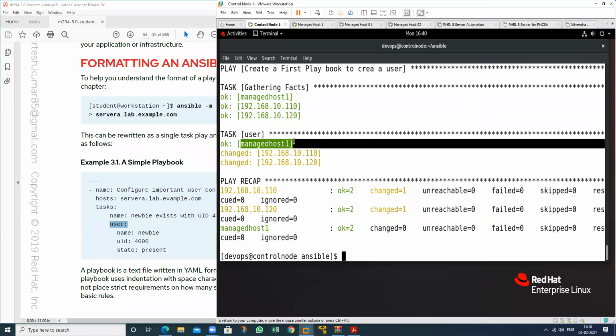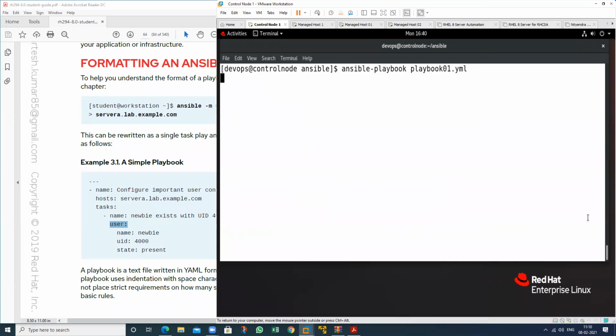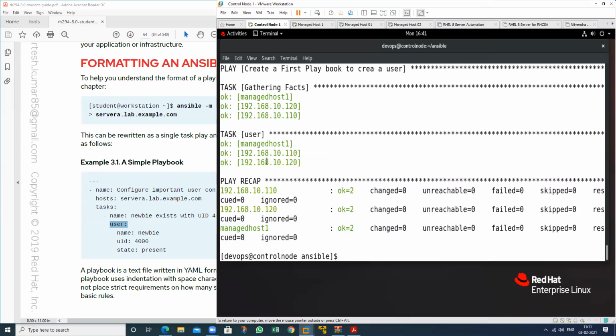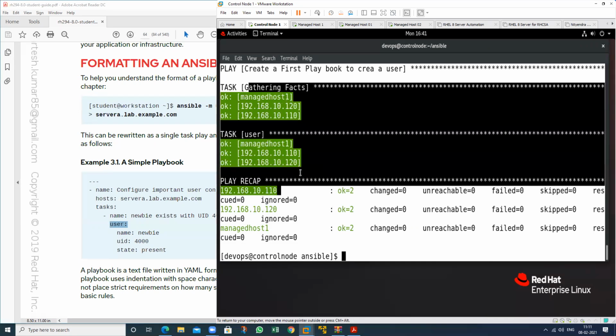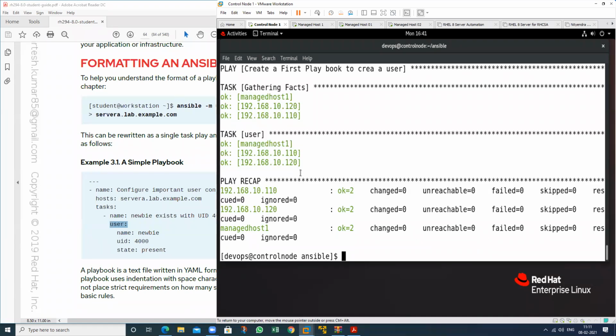So in this, check, it's green, it means already created. But in this, it's called changed. Here there is no change. If I perform this particular command again, the message will appear all green, because there is no task to perform, as we already have it. So what is the function of the module? Idempotent, that I told you. It means if I perform the playbook again and again, it will not perform the task, because the user is already created. It will check first, then the state is present, then no change will occur.